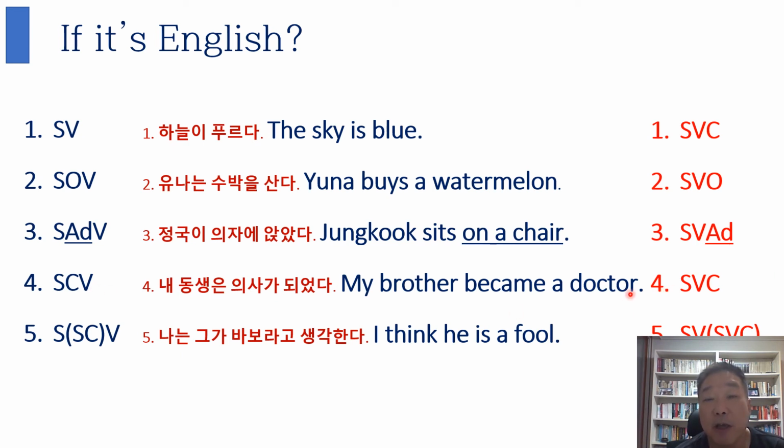And in English, it's subject, verb, and complement. And the last one, the fifth, 나는 그가 바보라고 생각한다. 나는 subject, and 그가 another subject, and complement, 바보라고, and the last one, V. This is the verb. But in English, I think he is a fool. The order is SVC. The difference is very obvious, right?